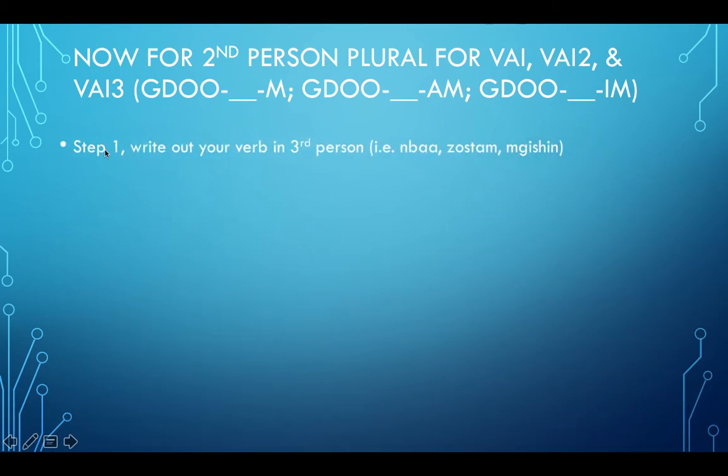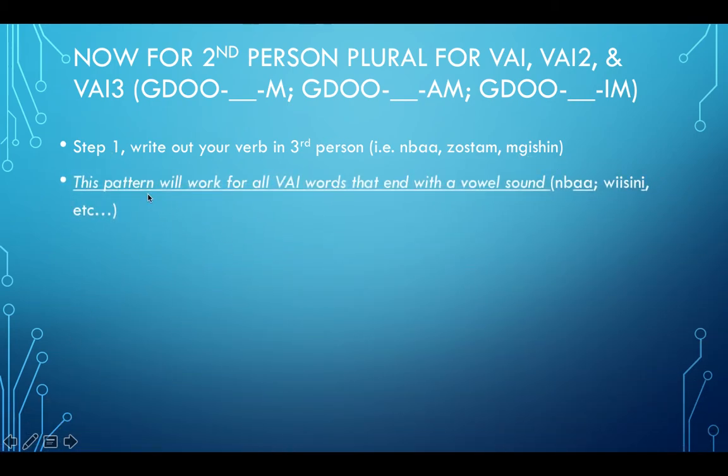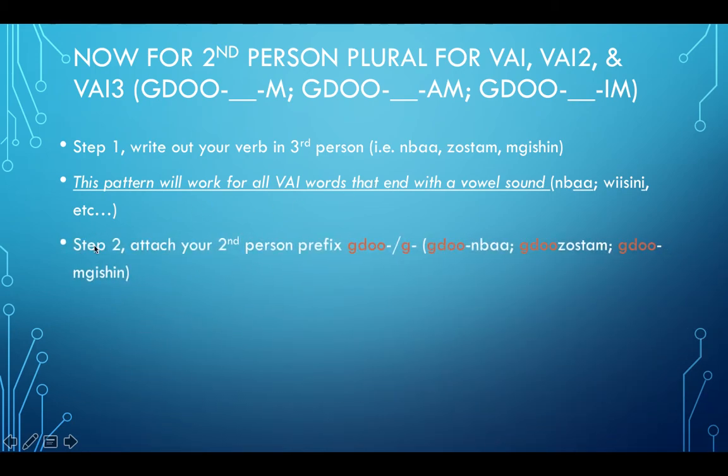So again, step 1, write out your verb in third person. For example, nba, zostum, or mgishin. This pattern will work for all VAI words that end with a vowel sound: nba, wisne, even your VAIOs, so minikwe. We're just going to use the one as an example. Step 2, attach your second person prefix, gdo or g. So we're going to use gdonba, gdozostum, gdomgishin.